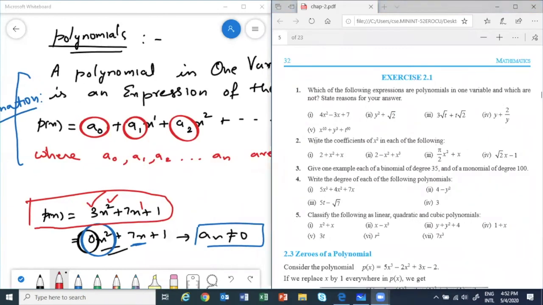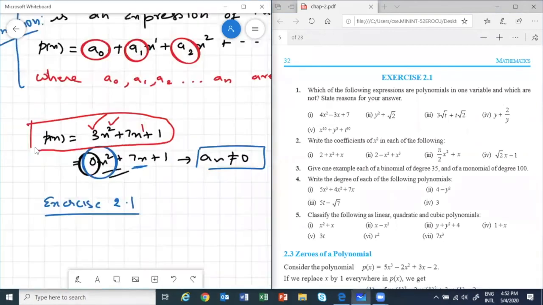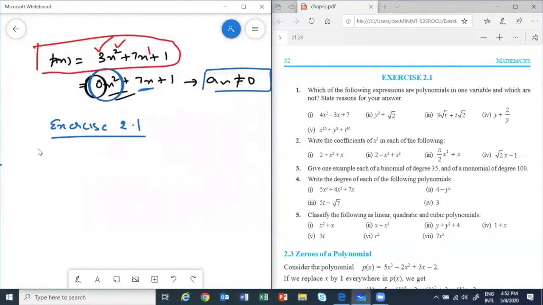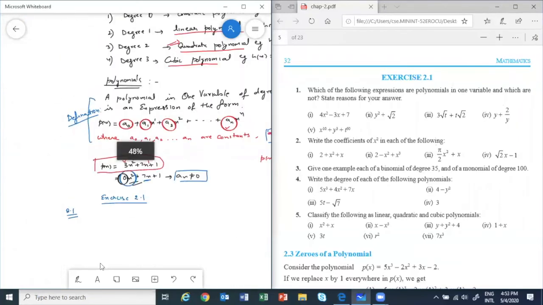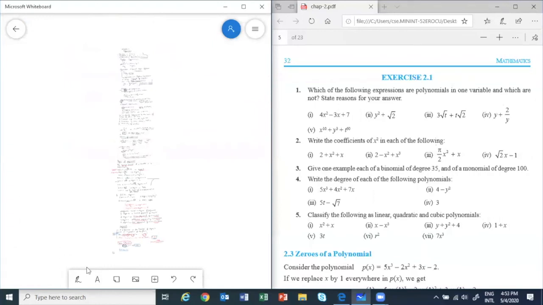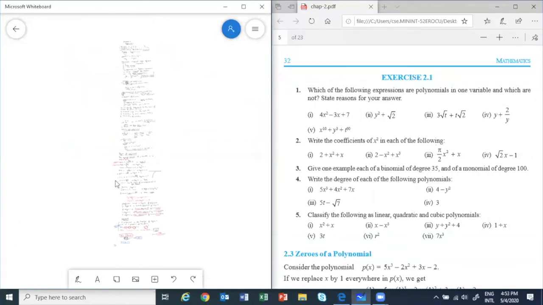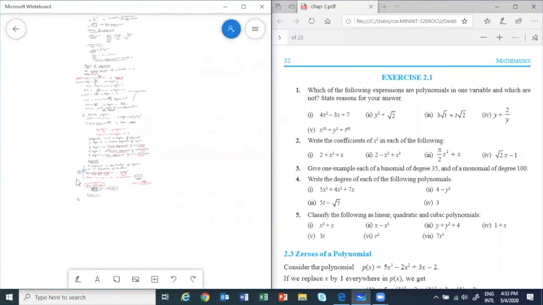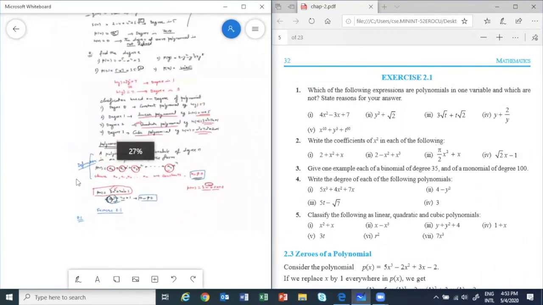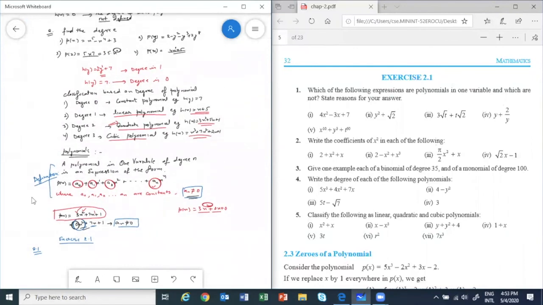Okay, now students have given me some replies. I'll just see. Okay, they are saying why also. State reasons also you have to give me, students. Not that you will just write that this one is. Okay, first one, all of you are saying that it's a polynomial. Just a minute.